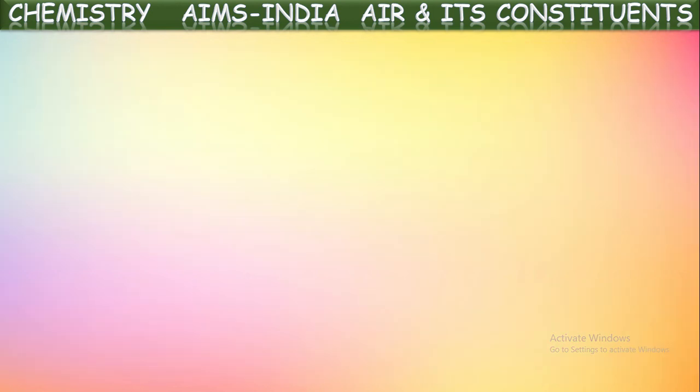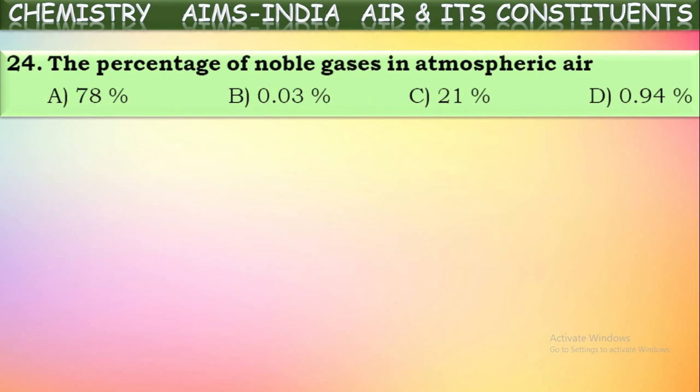Next, the percentage of noble gases in the atmospheric air is, as I have just told, around 0.9 or 0.94 percent, whereas 78% is nitrogen, 0.03 percent is carbon dioxide, and 21% is oxygen, we know.